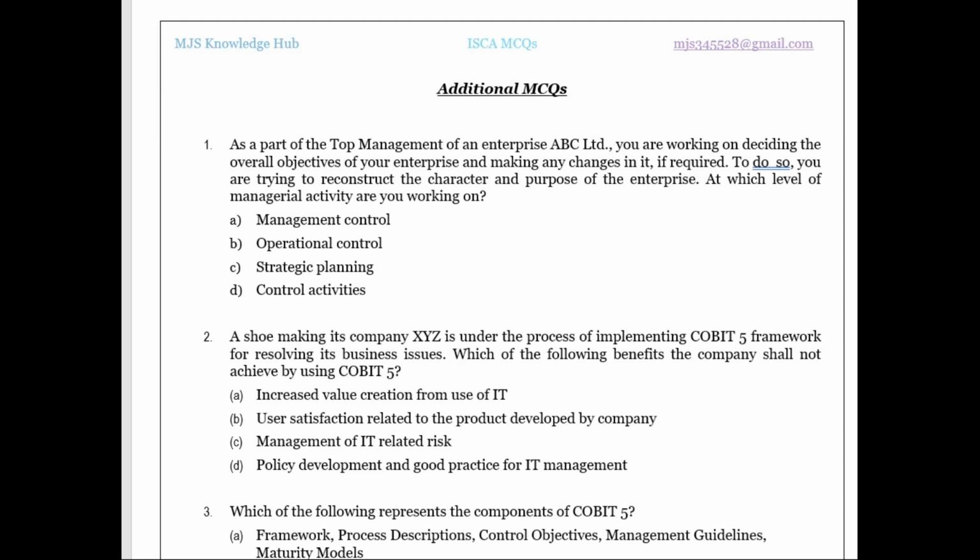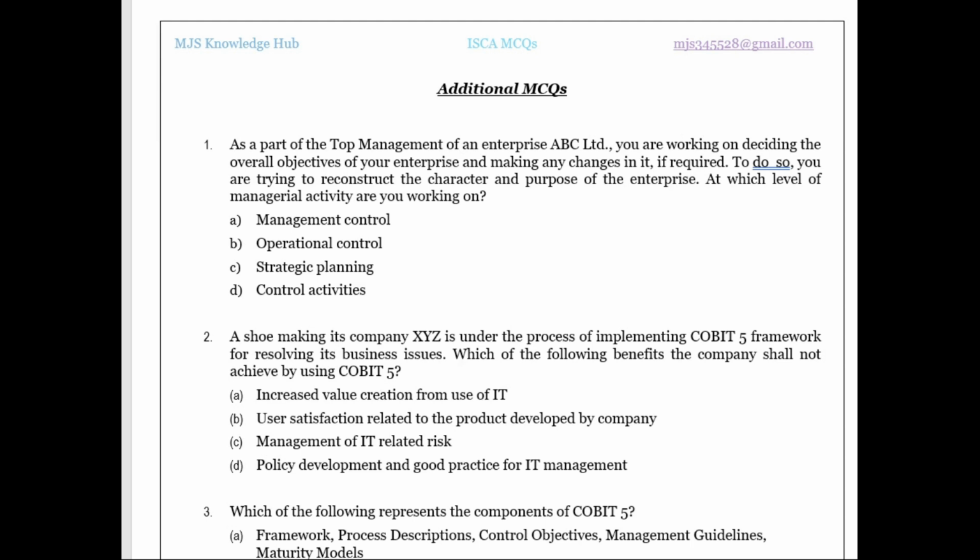Okay, first one. As a part of the top management of an enterprise ABC Limited, you are working on deciding the overall objective of your enterprise and making any changes in it if required. To do so, you are trying to reconstruct the character and purpose of the enterprise. At which level of the managerial activity are you working on?